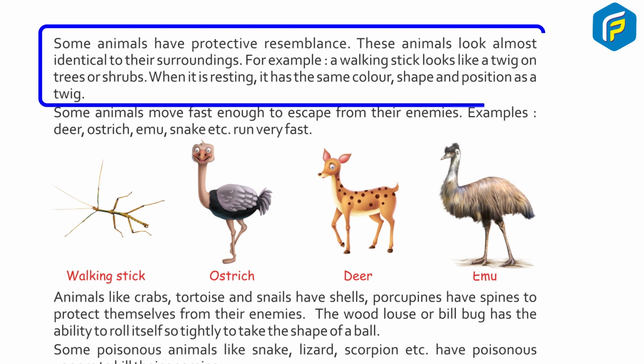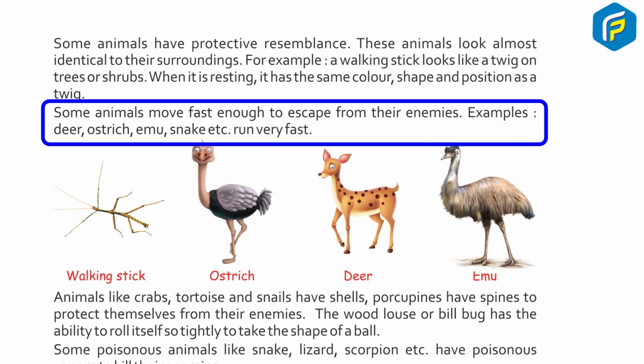Some animals have protective resemblance. These animals look almost identical to their surroundings. For example, a walking stick looks like a twig on trees or shrub. When it is resting, it has the same color, shape and position as a twig.